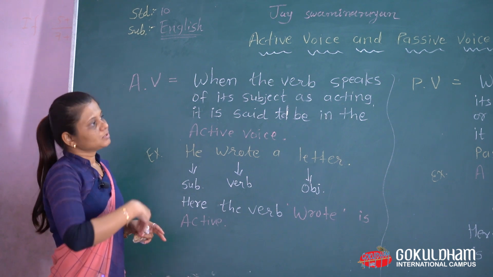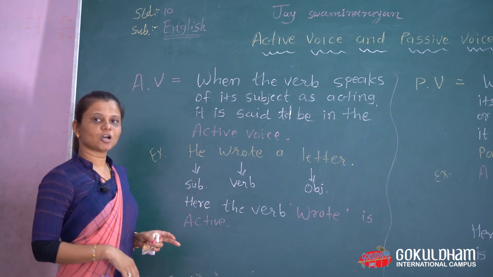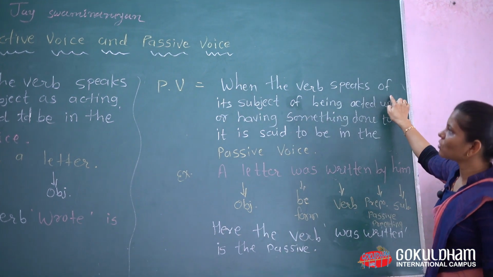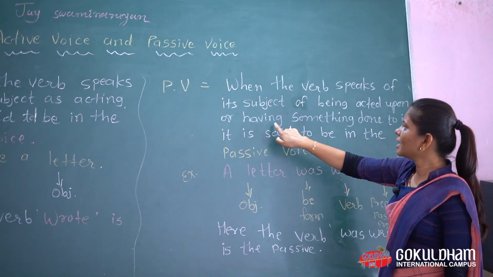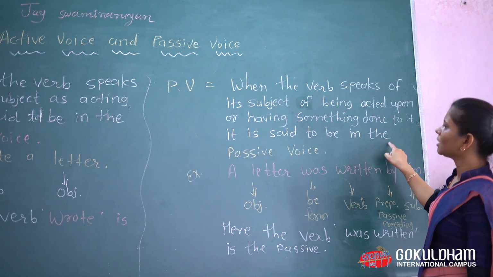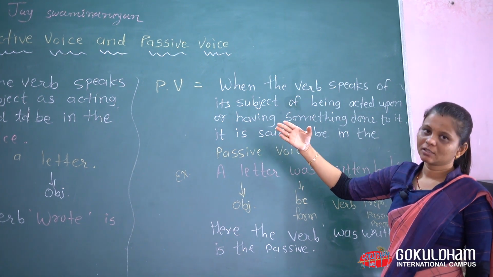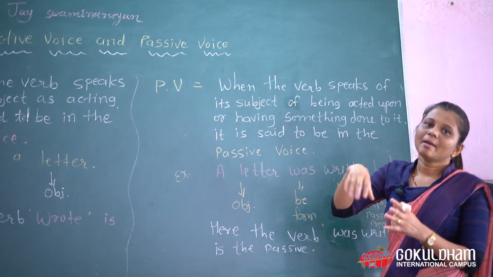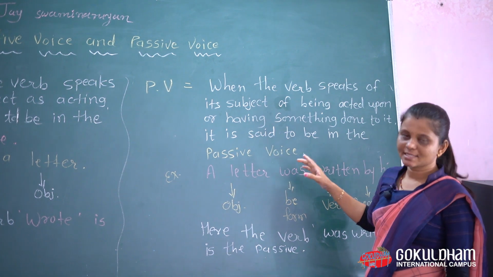Okay, now just look at the passive form of the same example. And what is the definition of passive form? When the verb speaks of its subject as being acted upon or having something done to it, it is said to be in the passive voice. Means the subject is not the main doer but it is being acted upon by the object. That is, we can say it is passive form.